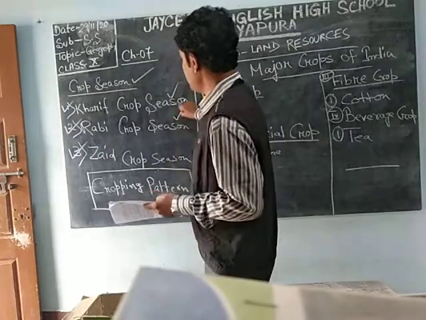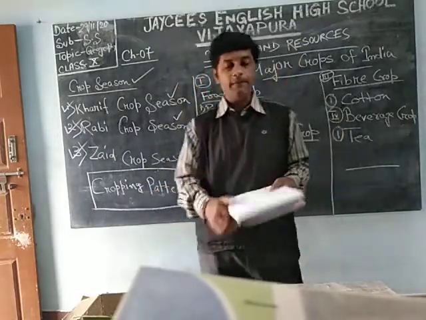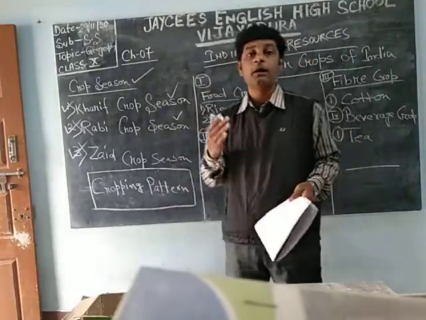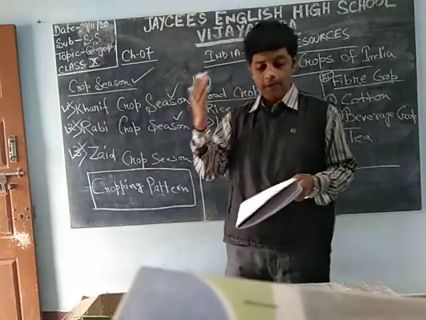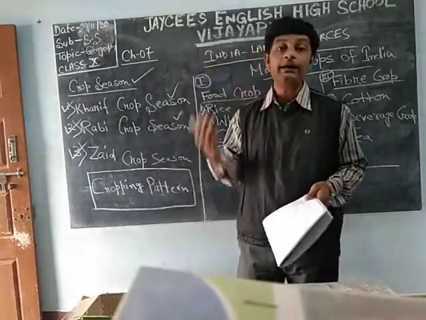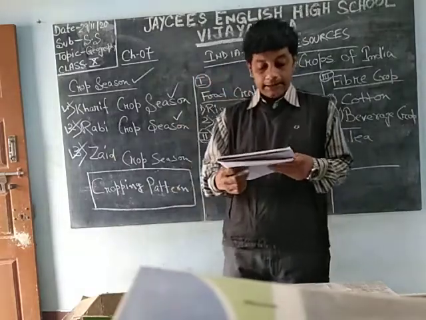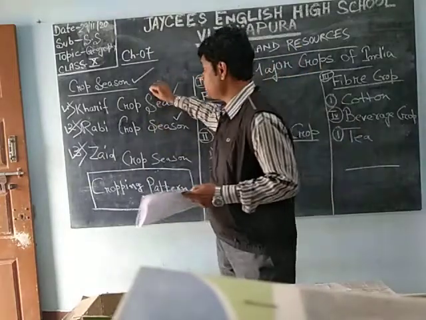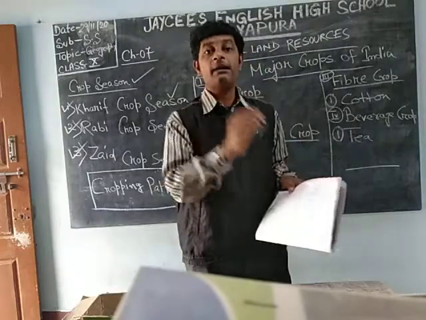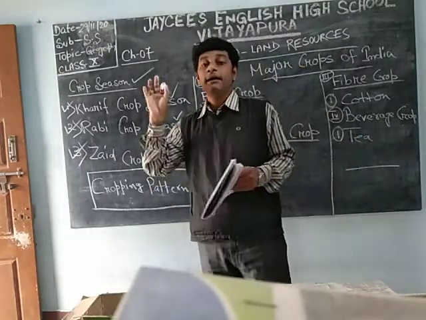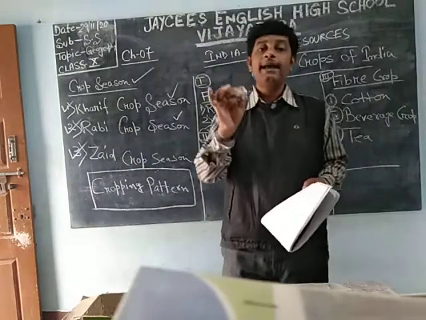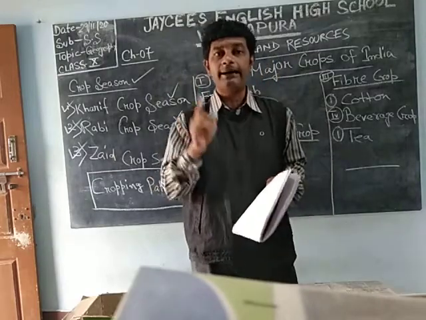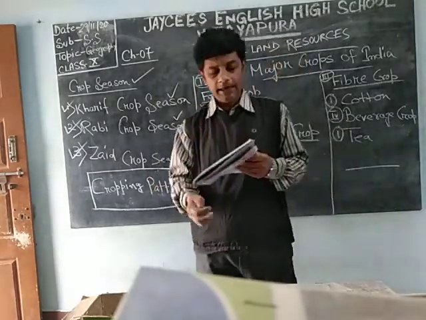Now we will go for the Rabi crop season, the next one. What is this Rabi crop? Kharif is also known as southwest monsoon crop, and Rabi crop is known as winter crop or northeast monsoon crop, because we get some retreating monsoon in the month of November. That time only people do this type of cultivation. That is the Rabi crop.